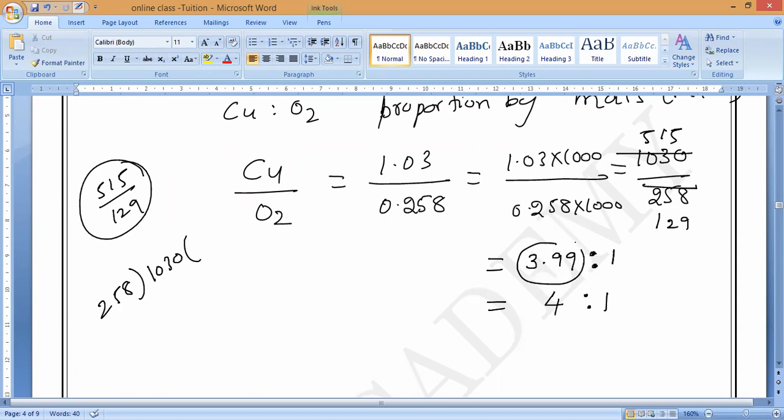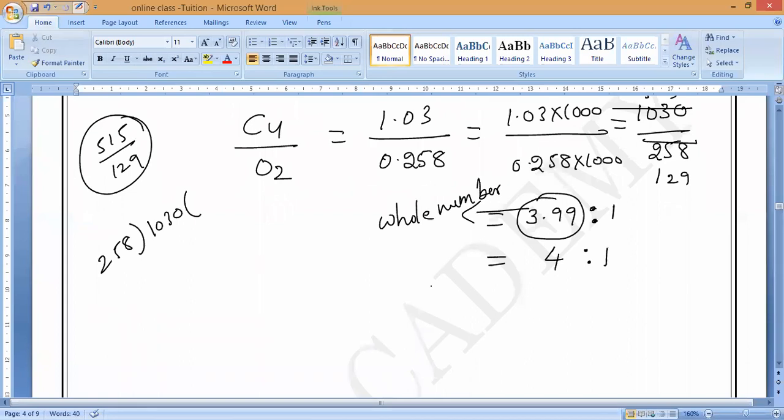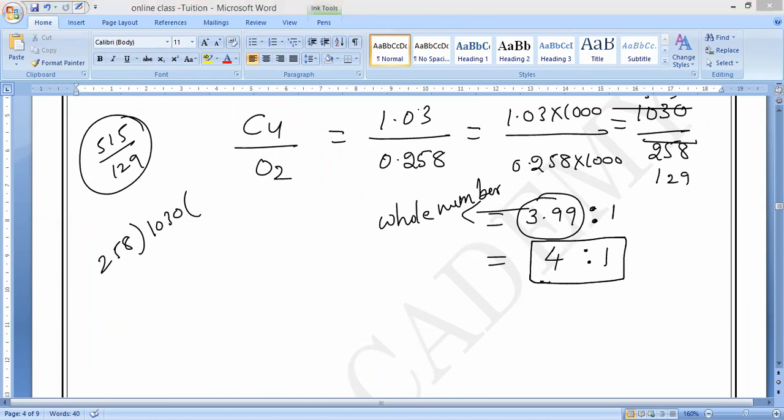Remember, this number should always be a whole number. Decimals and all should not be written. Is it okay, guys? Okay, Maitreyan, Mavanish, respond. What is the mass ratio of oxygen and copper, which is equal to how much? 4:1. 4 is to 1. Any doubt, Mavanish? No, sir.